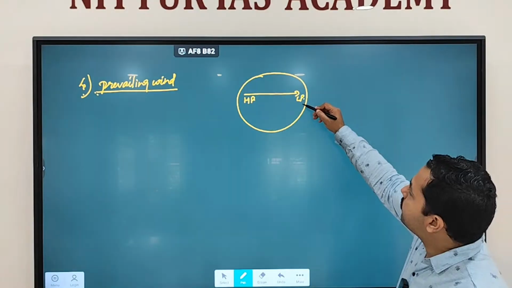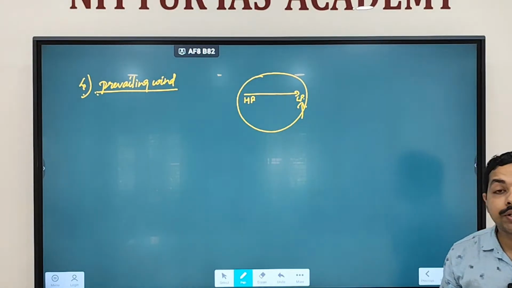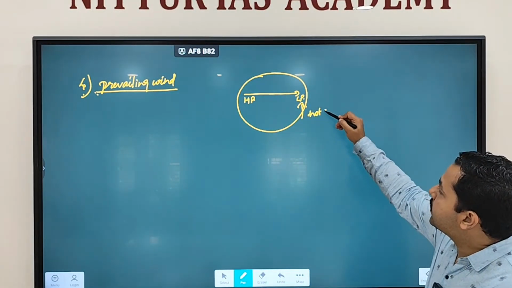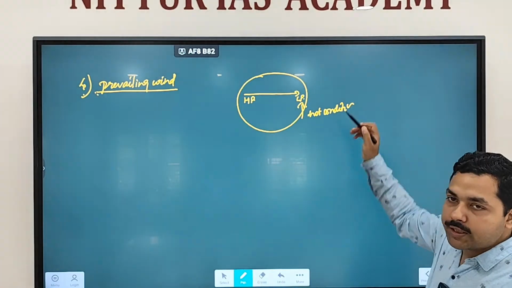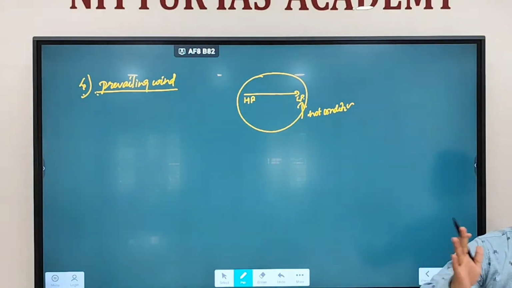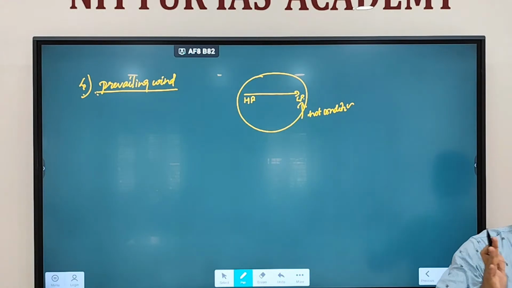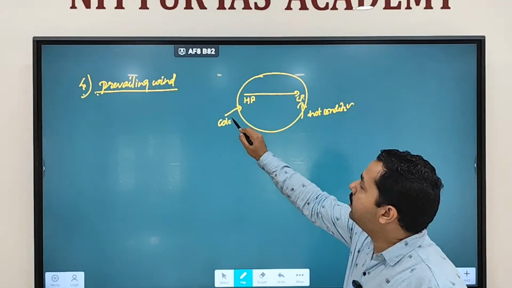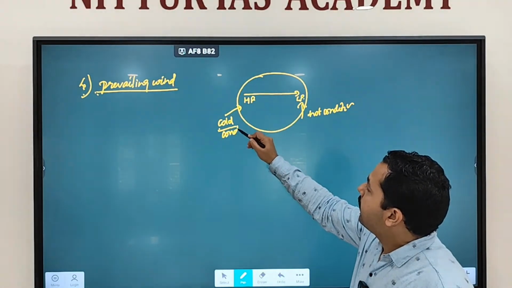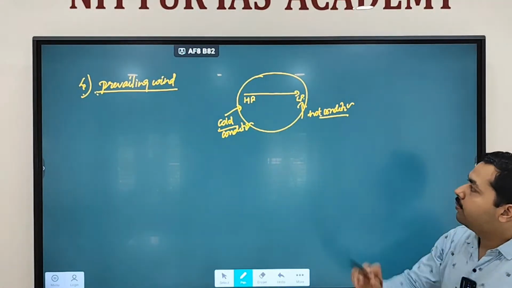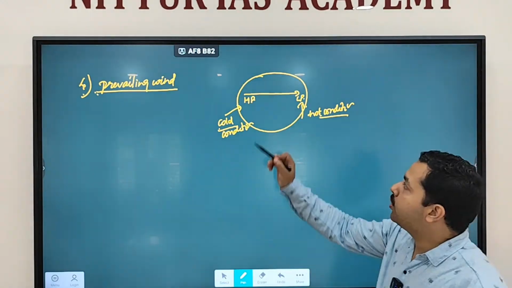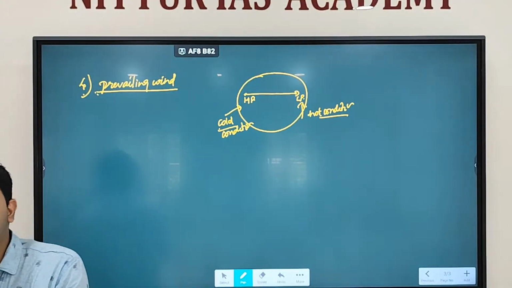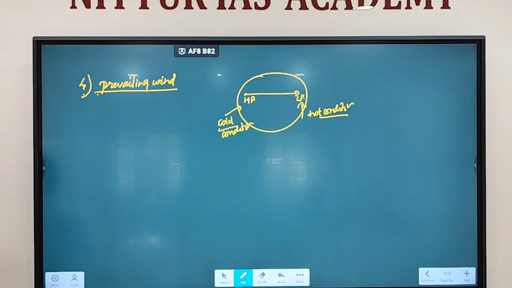Where are low pressure regions formed? We discussed generally where hot conditions are there, because anything heated will expand. Expansion happens because of low pressure. Anything that you contract will contract because of high pressure. So high pressure is formed due to cold conditions, and low pressure is formed due to hot conditions. So when wind blows from high pressure to low pressure, cold wind is going to come.